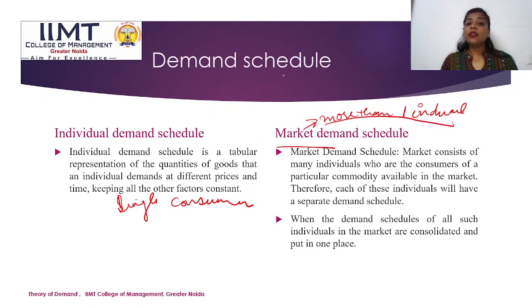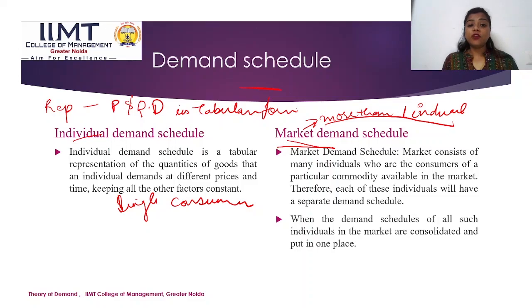So moving on to the demand schedule, representing the price and quantity demanded in a tabular form will be our demand schedule. Demand schedule is basically of two types, that is individual demand schedule and the market demand schedule.